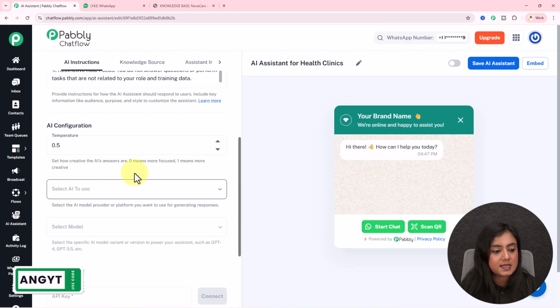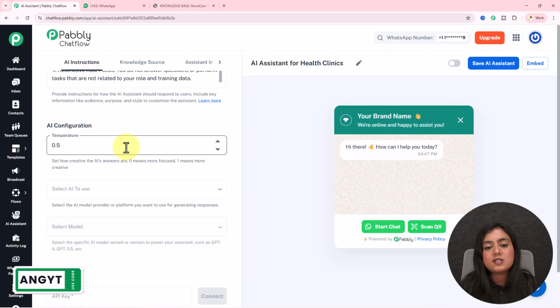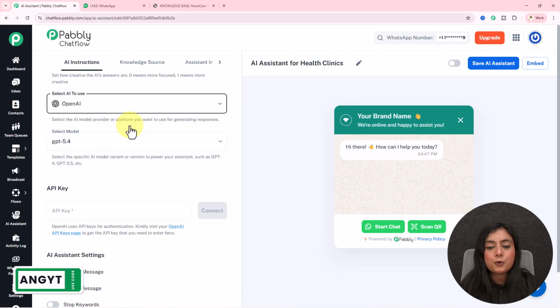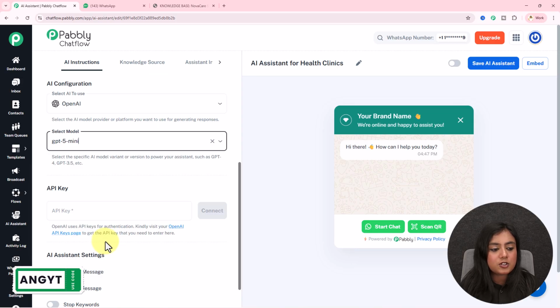Temperature. Temperature is a range of 0 to 1, 0 being focused replies, 1 being creative replies from the AI assistant. I will select the temperature as 0.5 because I want both focused and creative replies. For the AI assistant, I will use OpenAI. For the model, I will use GPT-5 mini.